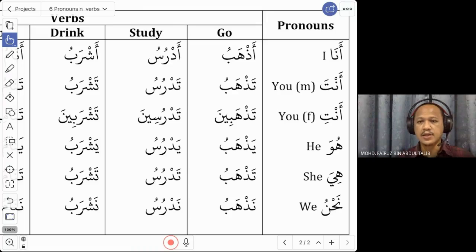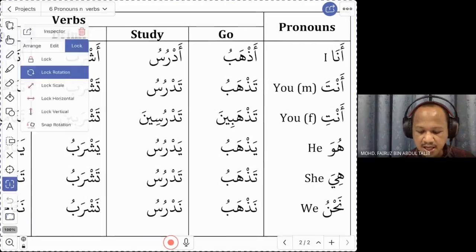Please remember these verbs because you are going to use them in your video. You will have one individual video project where we will combine several lessons. You make a simple video recording about yourself using all these words. I will talk about that later when we have completed 3 lessons. So far, we are in the second lesson. Adrus, I study.